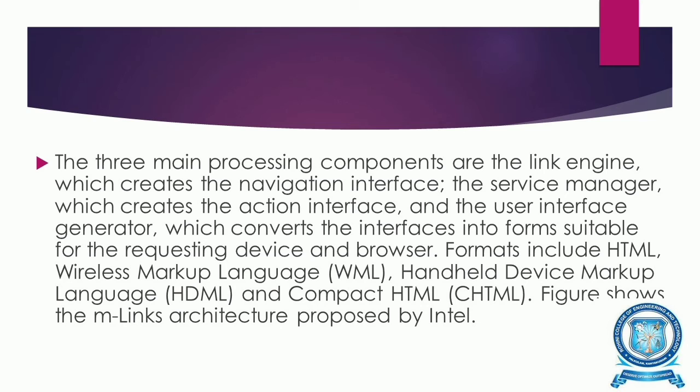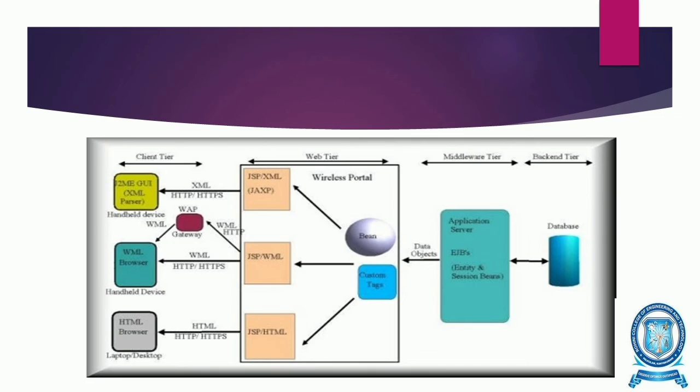The following figure shows the M-Links architecture proposed by Intel. So this is the diagram. We have four tiers here: client tier, web tier, middleware tier, and backend tier. In the client tier we have the browsers.